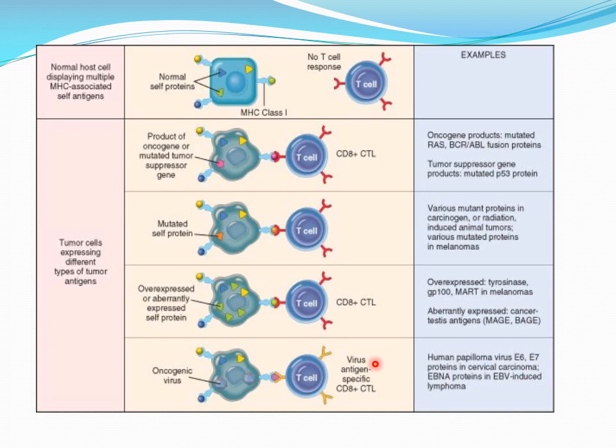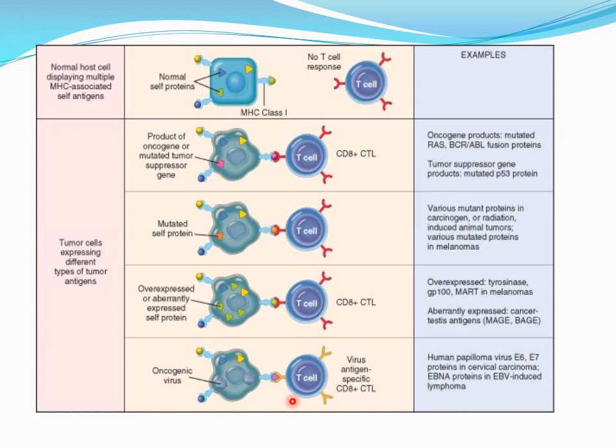Then is the example of the oncogenic viruses, say for example the human papilloma virus. Its proteins, the E6 and E7 in cervical carcinoma, and EBNA proteins in Epstein-Barr virus induced lymphoma, also elicit a T cell response.